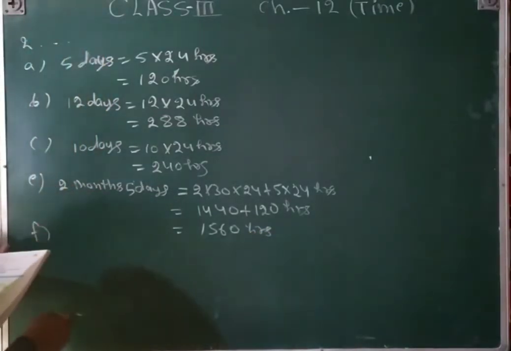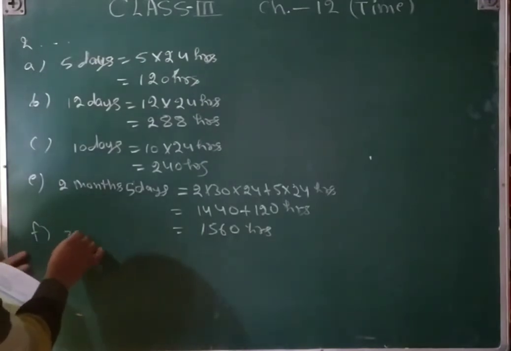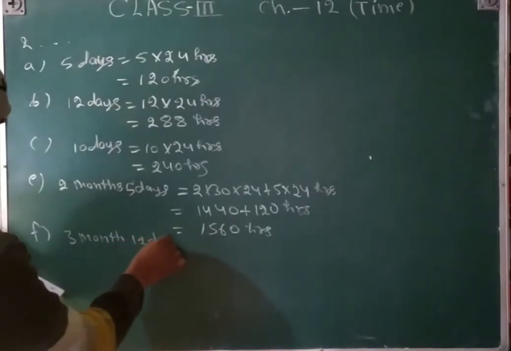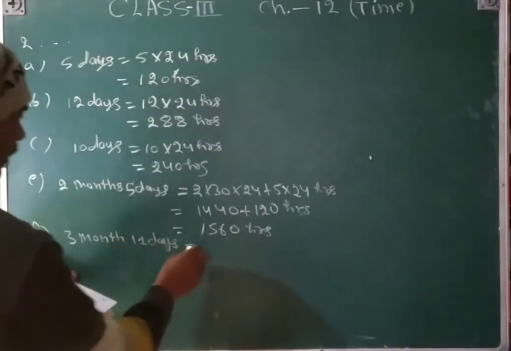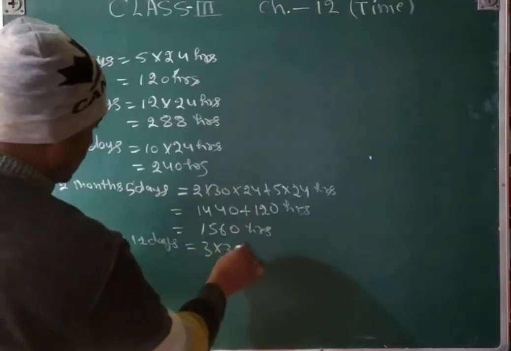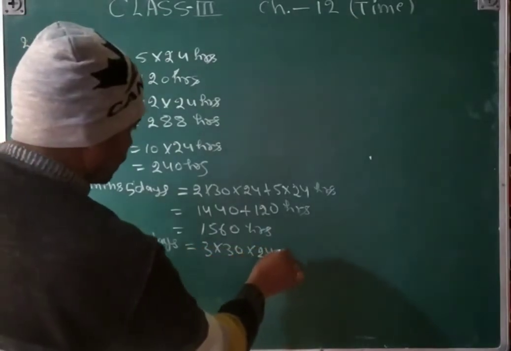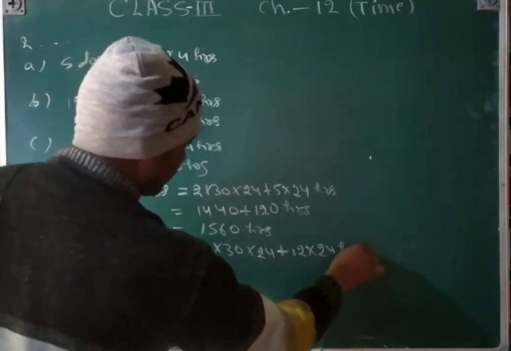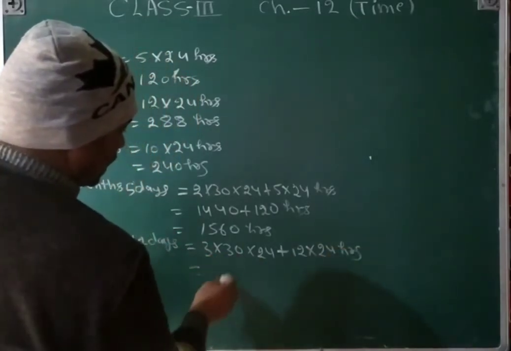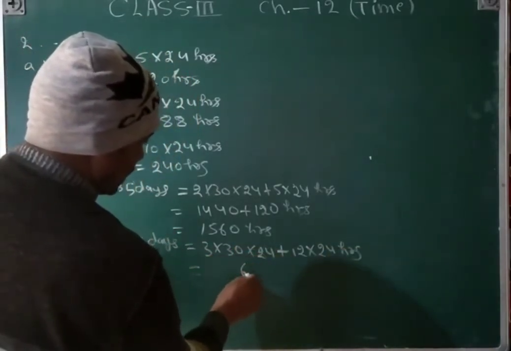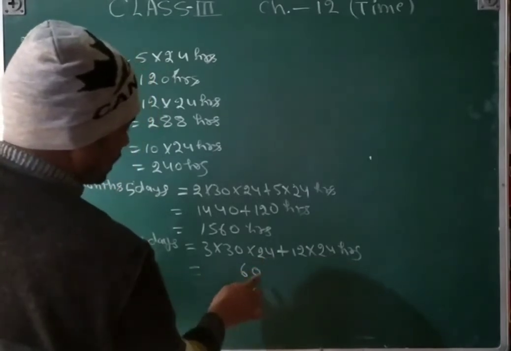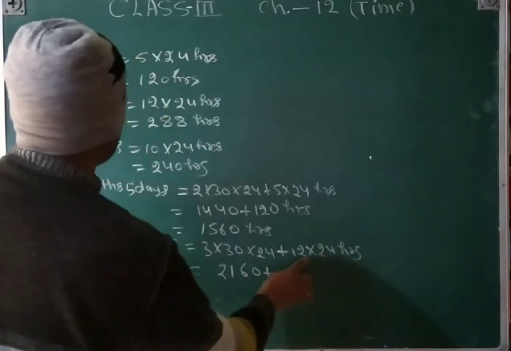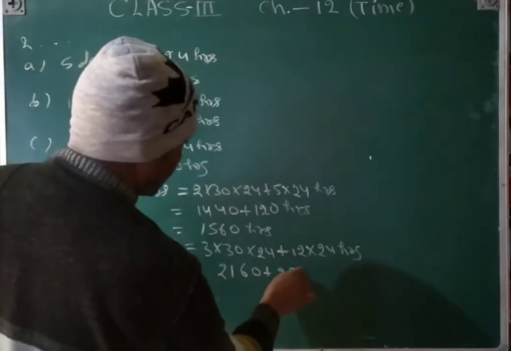E, F part, 3 months 12 days. 3 months, 12 days is equal to 3 into 1 month is 30 days into 1 day is equal to 24, that is 12 into 24 hours. So that 3 3 ja 9, 9 4 ja 36, 9 4 ja 36, carry 3, 9 2 ja 18, 3 21 plus 12, 24 ja 288,